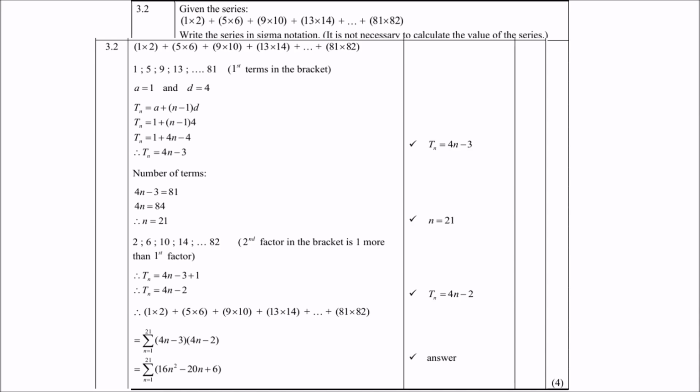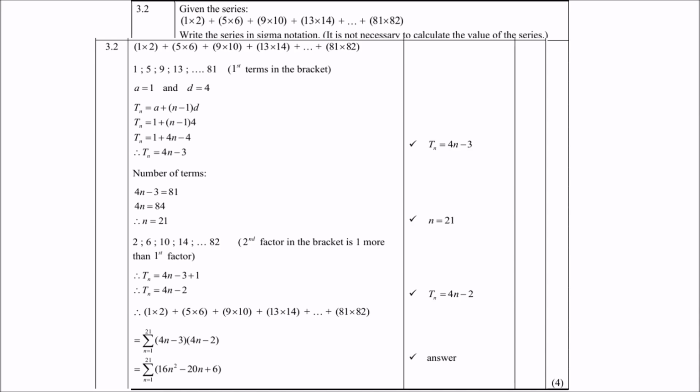Remember, you must see this as actually two series in one. If you look at all the first numbers of each bracket, 1, 5, 9, 13, 81, they form a sequence. And then the second numbers in the brackets, 2, 6, 10, 14, 82, they form their own sequence. So please bear that in mind when we solve this problem. Remember, you must write this in sigma notation. And we all remember what we mean by that.